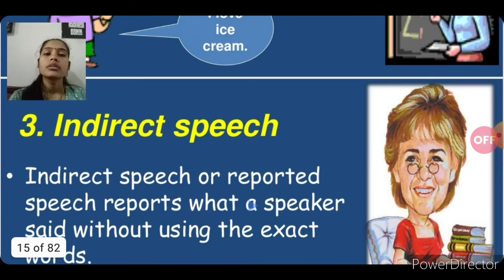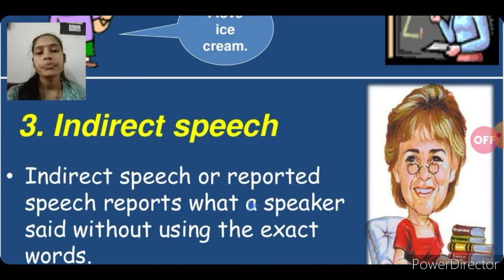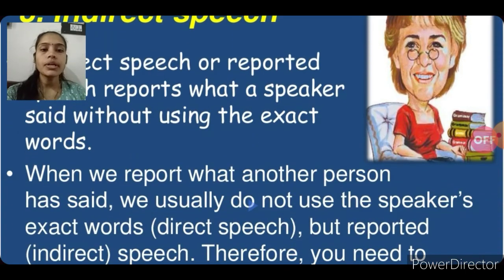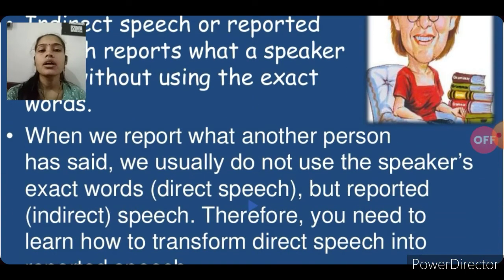So when we talk about indirect speech, what is indirect speech? Indirect speech or reported speech reports what a speaker said without using the exact words. Here the inverted commas should be removed and the exact words are not used in indirect speech, because the speaker uses their own words and conveys the same message. When we report what another person has said, we usually do not use the speaker's exact words. We can say direct speech, but reported speech, that is indirect speech.